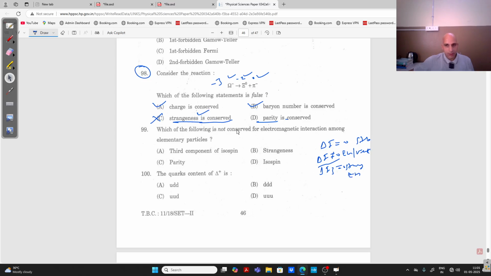It means the third component of the isospin is conserved, right? Strangeness, which is not conserved?